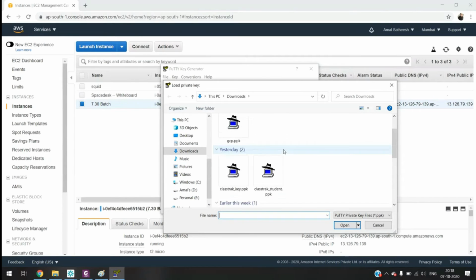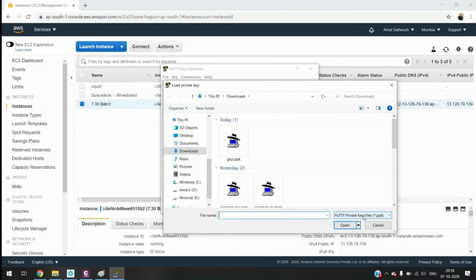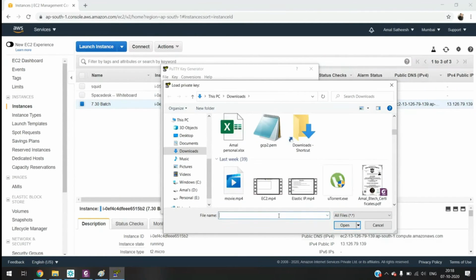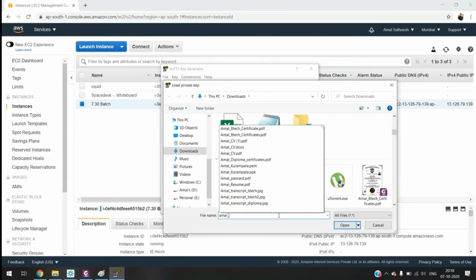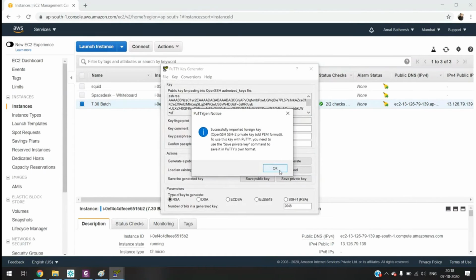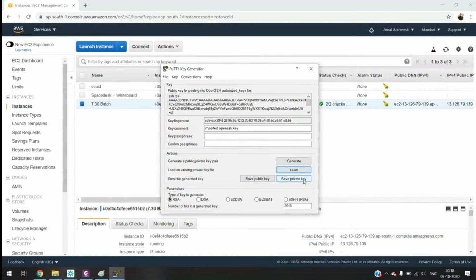In load, by default it is showing you the ppk files only, so here you can change this to all files. Now choose the key from this list. I chose my key file, and there is an option, save private key.